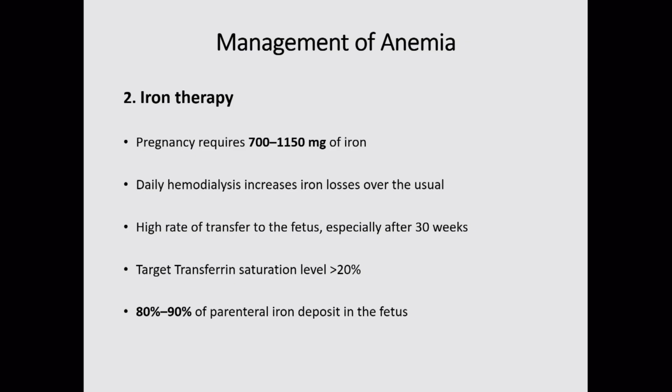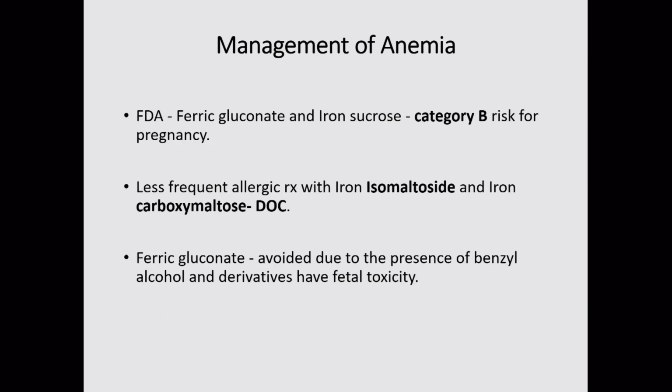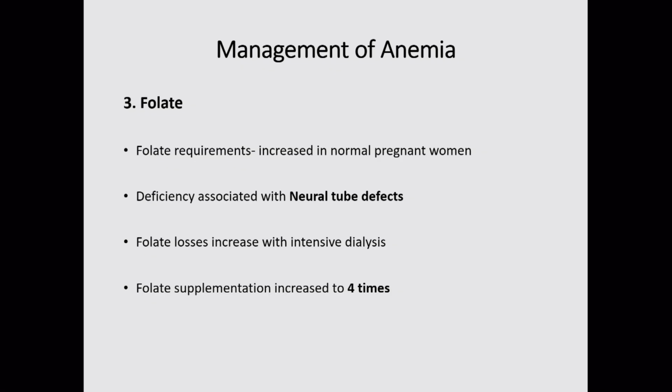Iron, again, higher iron requirements are there, as well as daily hemodialysis is increasing your iron losses, and there is a high rate of transfer to the fetus, especially after 30 weeks. So we have to target TSAT levels of more than 20%, as 80 to 90% of the parenteral iron deposits are in the fetus. So FDA recommendation category B: ferric gluconate and iron sucrose. Less frequent allergic reactions have been reported with isomaltoside as well as carboxymaltose, but iron dextran is to be avoided. Folates, again, have higher requirements and have to be supplemented in pregnancy.